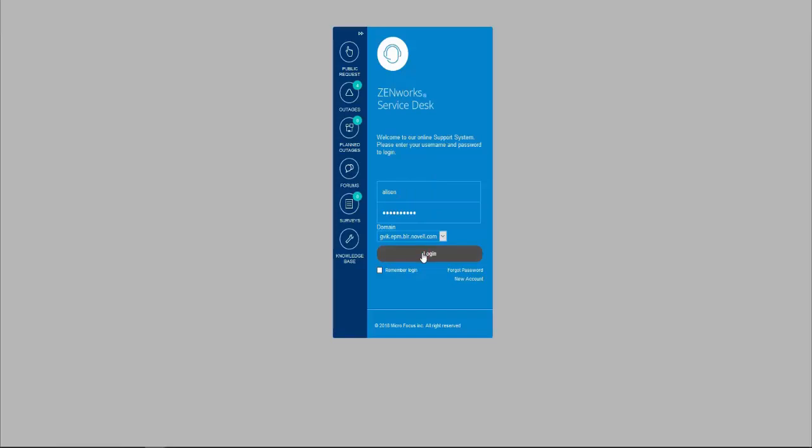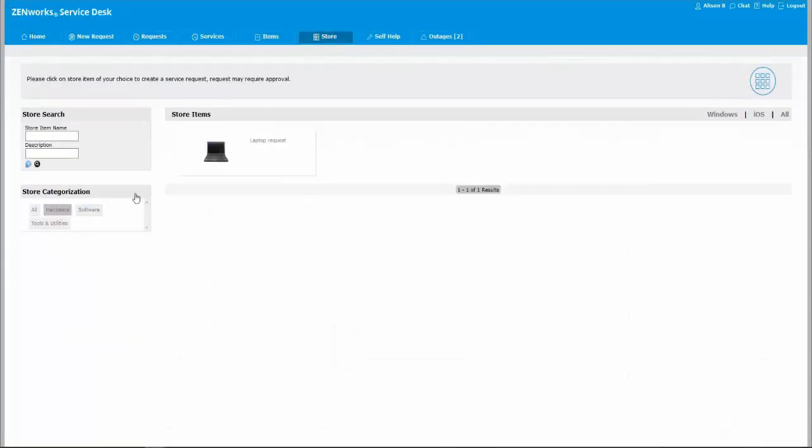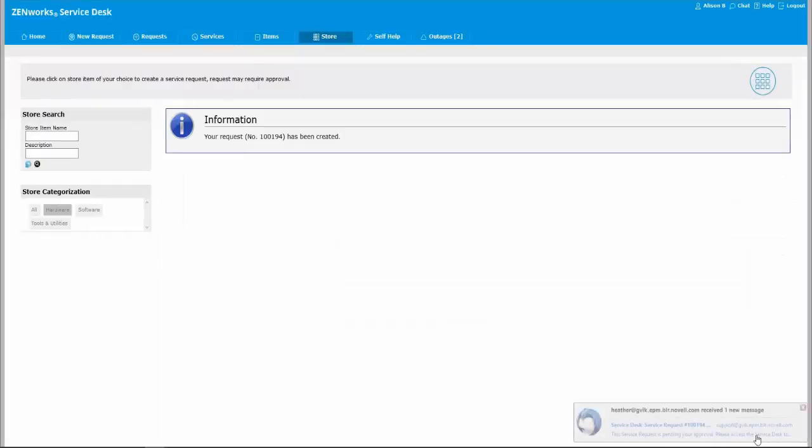Allison is an end user who submits a request for a new laptop from the available store items. The request item will be assigned to Allison after her line manager approves the request.